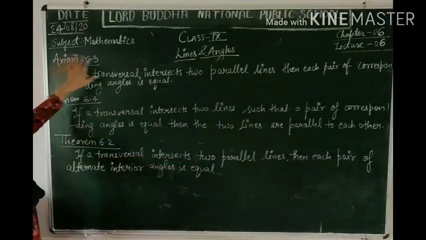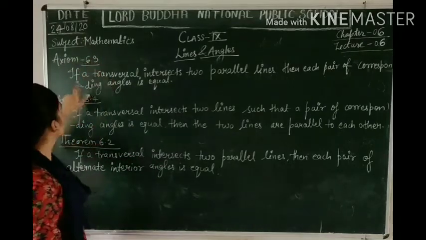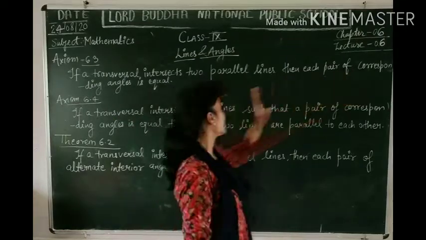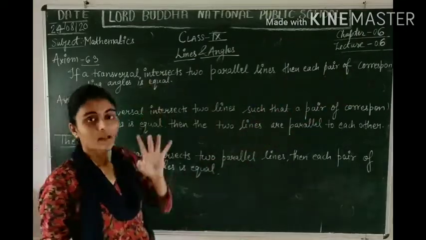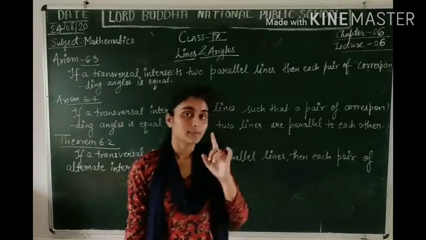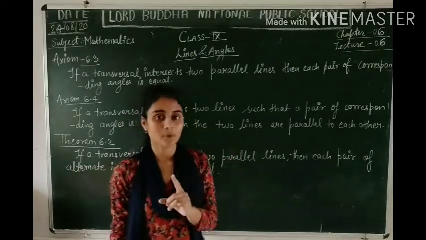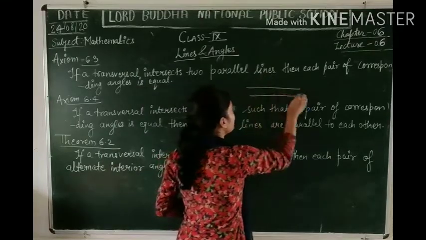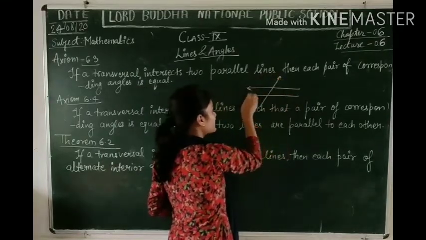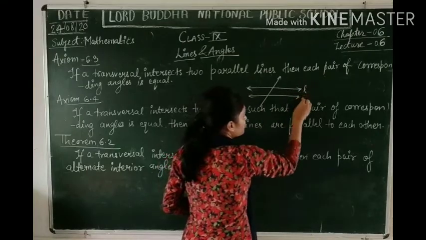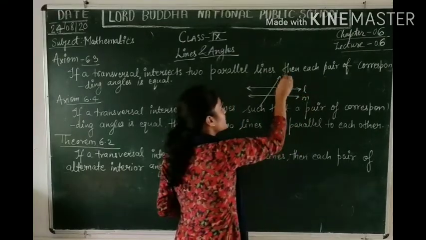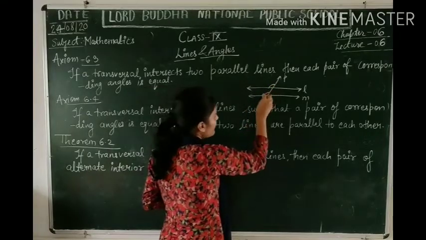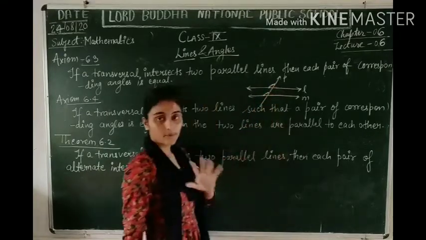First one is axiom 6.3 in your NCERT book. If a transversal intersects two parallel lines, then each pair of corresponding angles is equal. If you remember, in our previous class, we have discussed about corresponding angles, right? Corresponding angles के बारे में हम लोगों ने previous class में discuss किया था. Like this, if a pair of parallel lines is there and a transversal is drawn, then the pairs having similar positions are called corresponding angles, right?